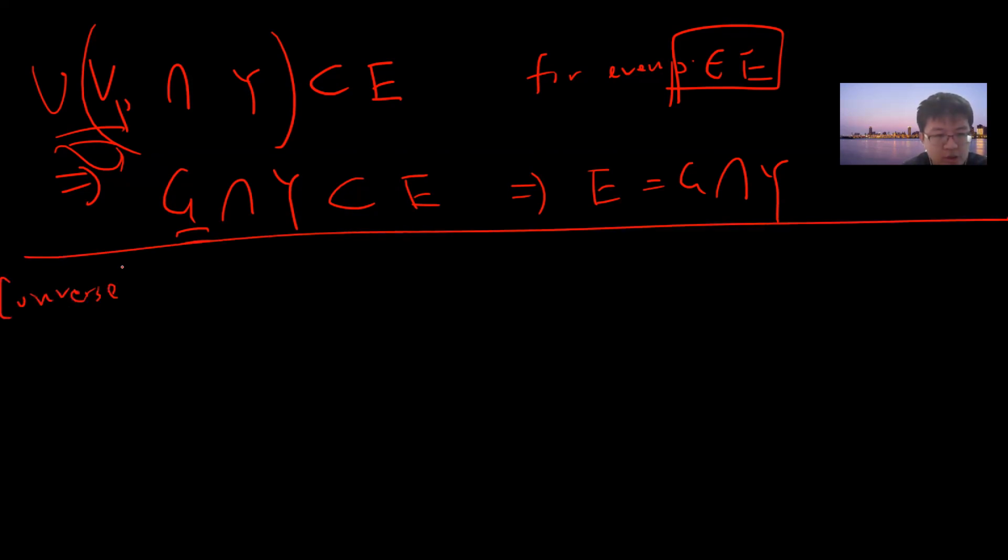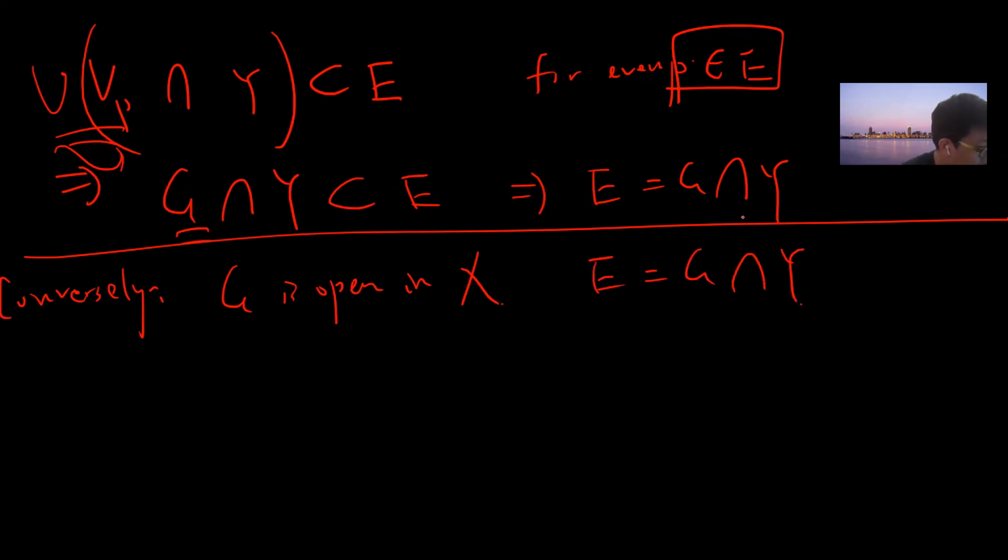Conversely, let's say G is open in X and E is G intersection Y. Every P belongs to E, so one can find an open ball V_P which is a subset of G, by definition, because G is open.